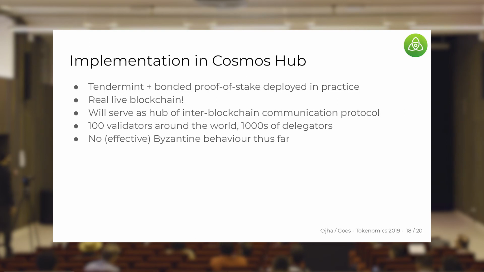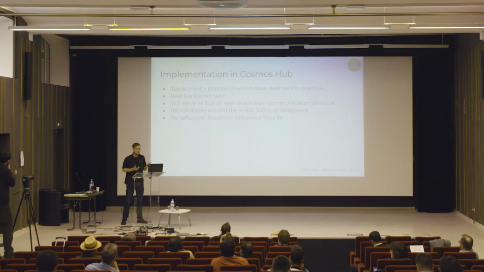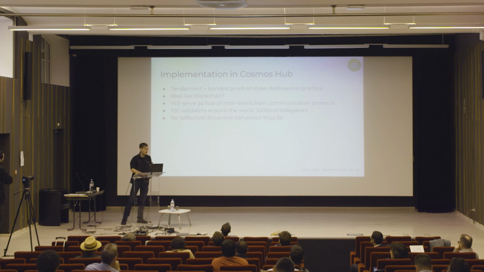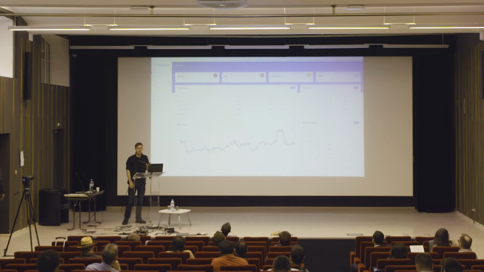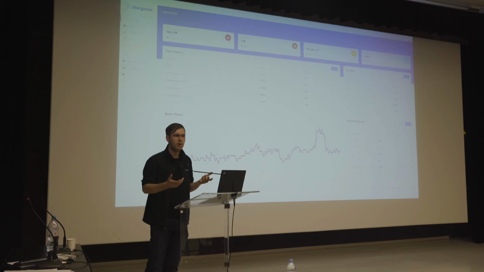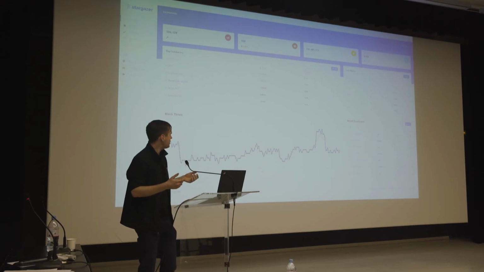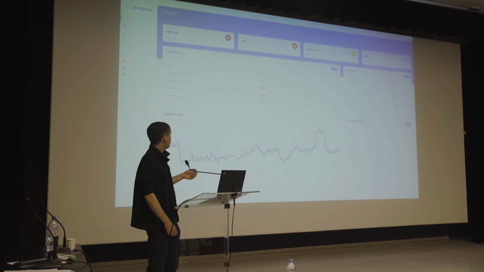Three minutes, perfect. This has been implemented in practice in the Cosmos Hub, which uses Tendermint and bonded proof of stake. There are, at current count, 100 validators. I don't know if you could see the numbers there, but 100 validators participating in consensus, and maybe a few thousand delegators. We think this is pretty interesting as it's one of the first instantiations of basically a classical BFT protocol deployed on an open network like this.